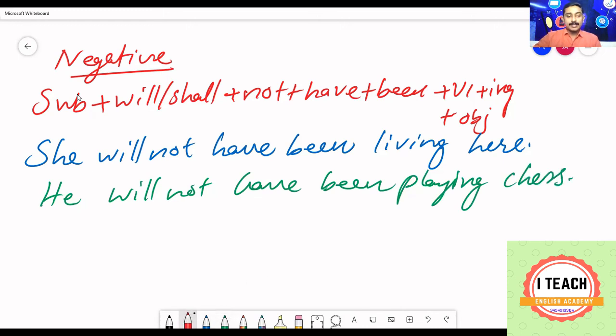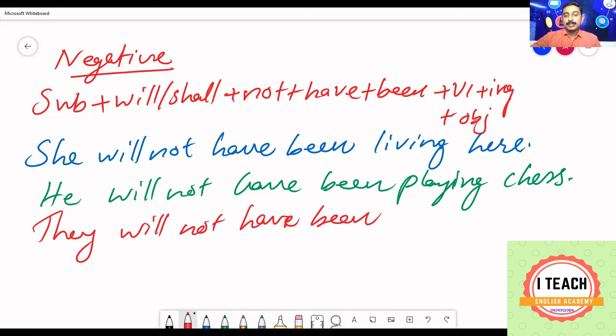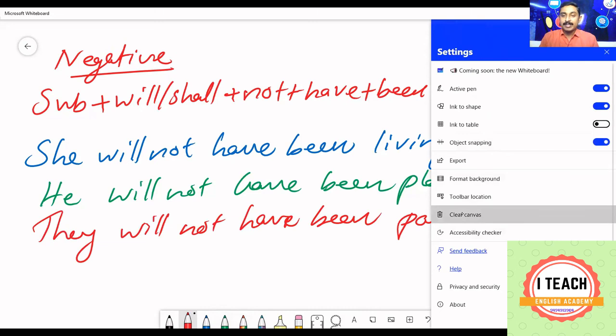You can write another example. They will not have been painting the wall. So these are the examples of future perfect continuous negative.